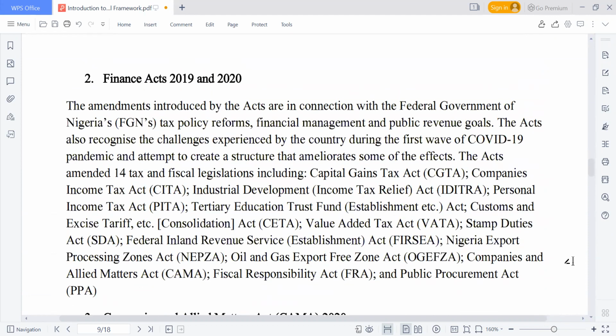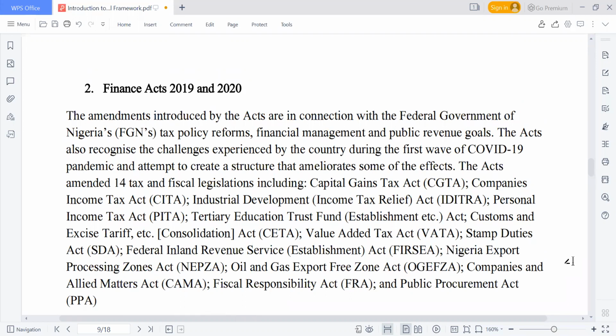So we also have another one apart from the GAAP. We also have the Finance Act 2019 and 2020, and we also have a new one called the Finance Act of 2021. It's also a regulation in accounting. One of the key changes in the Finance Act 2021, the current one that we have now, is what we call educational tax.